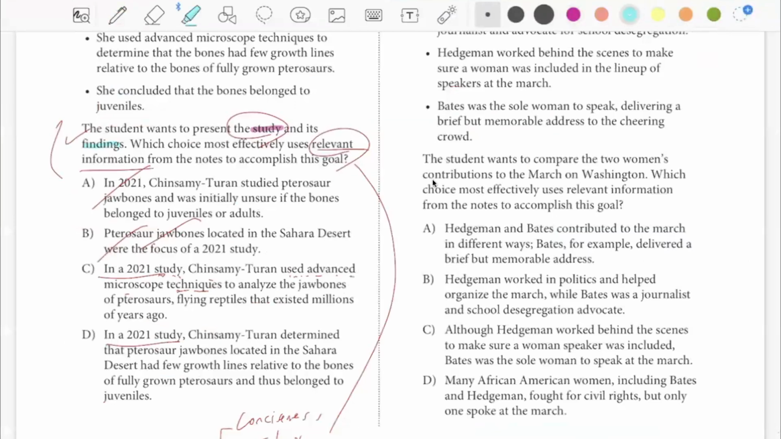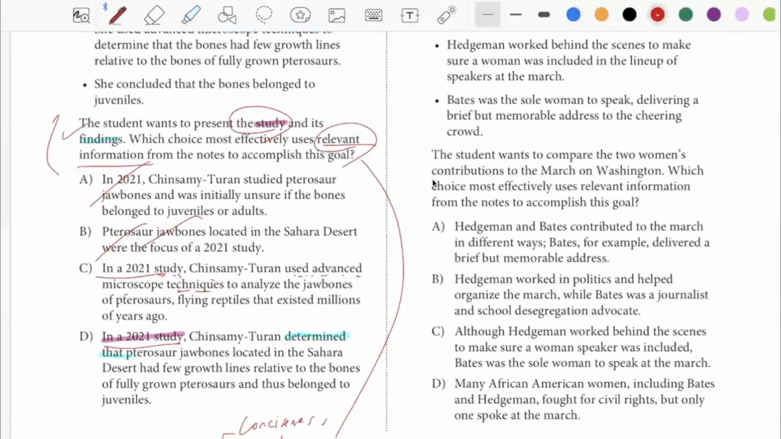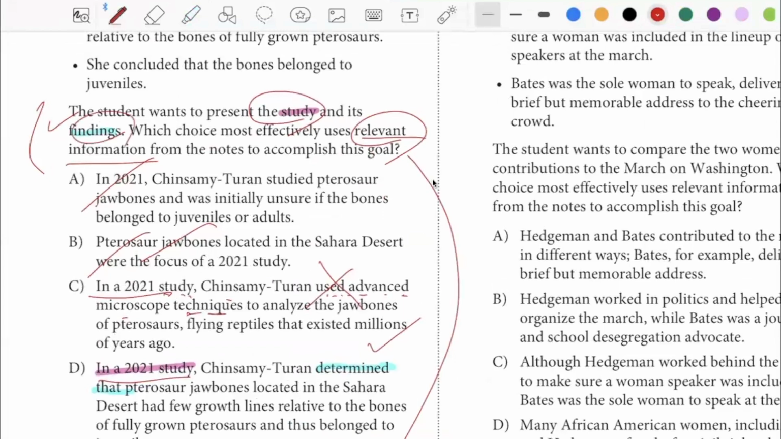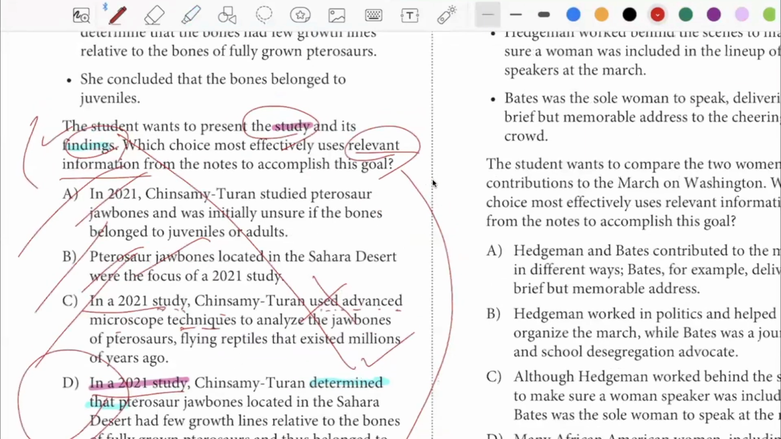I have the study, and I also have the findings. Determine that. That's the word that I care about. I don't like the word used. I like the word determine that, because that to me shows they found that. They determined that. Those two would mean the same thing. All right, so on that basis, we have answer choice D as the answer. All right.